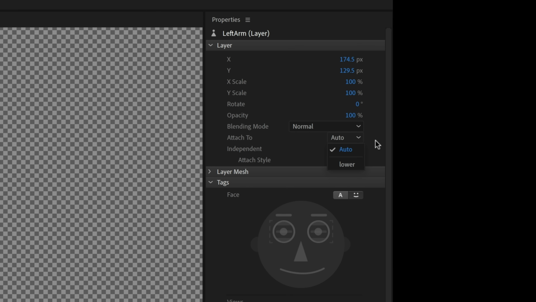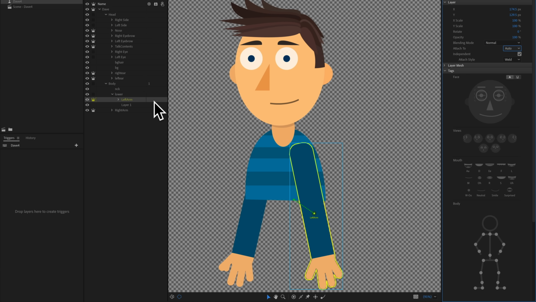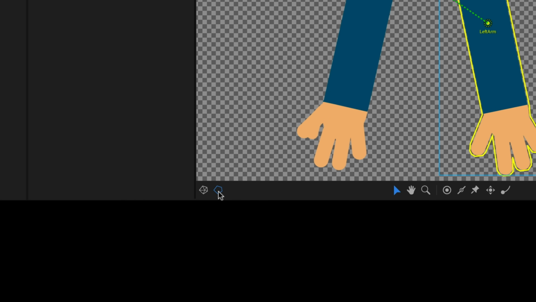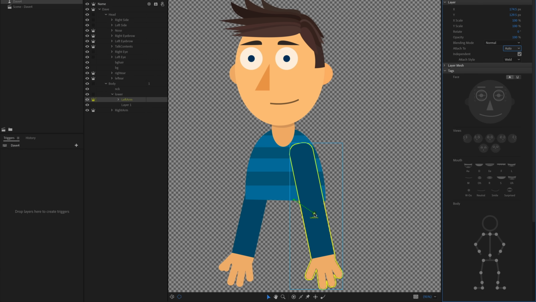In this case, it's auto, and 9 times out of 10, actually 99 times out of 100, that is what you want. If it's something else here, or you're not seeing the green line, that probably means that you updated old artwork or something like that, and Character Animator hasn't quite synced up yet. So just switch this to auto. You've got to make sure that it's an independent group over here and select that as auto. You also want to make sure that this tool is highlighted down here, Show Mesh Outline and Auto Handles, and that will allow you to see the green line.